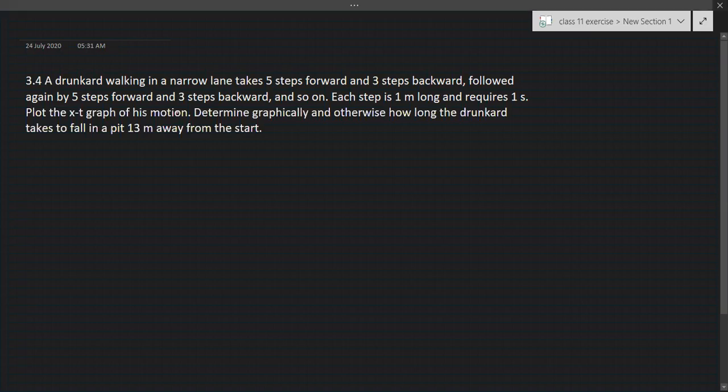A drunkard is walking in a narrow lane, taking 5 steps forward and 3 steps backward, followed again by 5 steps forward and 3 steps backward, and so on. Each step is 1 meter long and requires 1 second. Plot the x-t graph of this motion. Determine graphically and otherwise how long the drunkard takes to fall in a pit 13 meters away from the start.